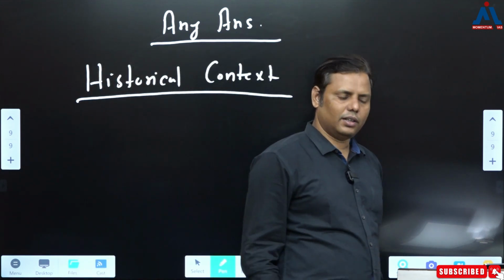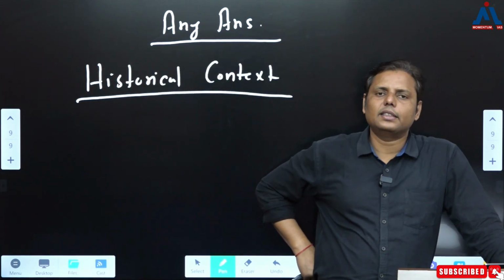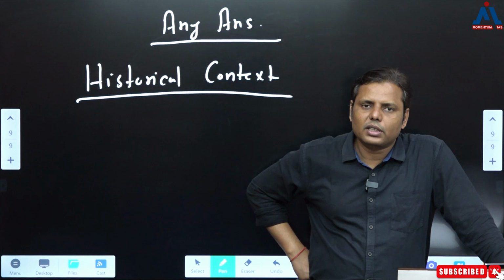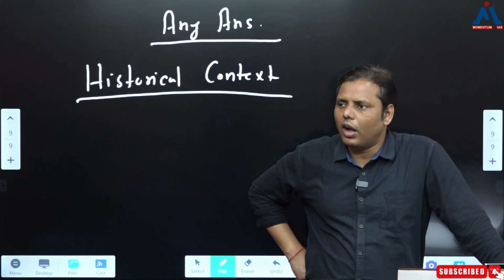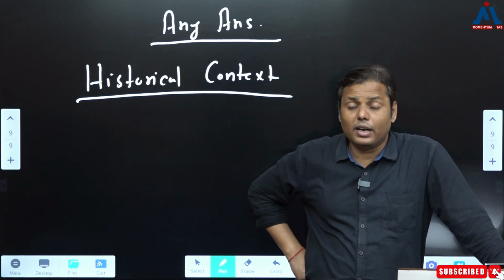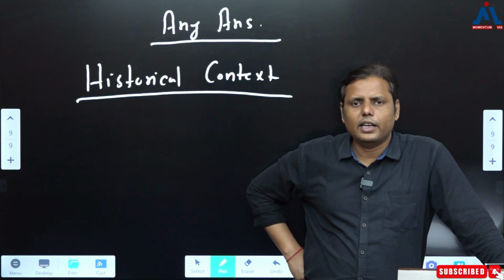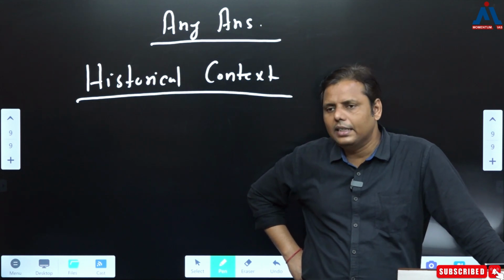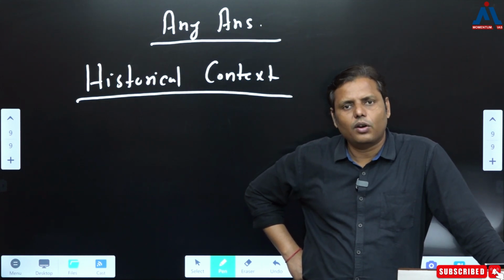Just imagine, let's say you are writing an answer in polity, you have to start with the historical context. If you are writing an answer in the ethics paper, again the historical context can help you. Even in science and tech, some sort of historical context can help you.